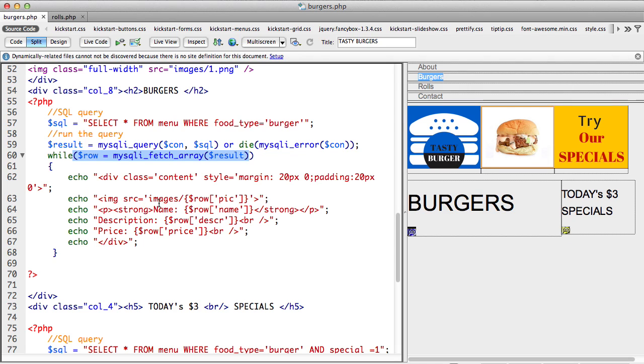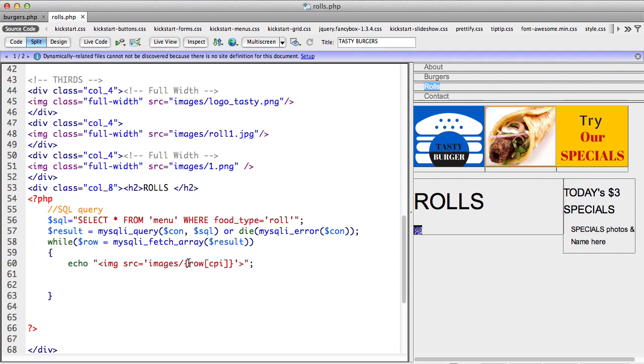And you can see same thing here, images source equal to images, and I've got curly brackets. If I don't put curly brackets, I can put a dot sign instead of a plus. But this is easier. You know how the plus was getting confusing in JavaScript? Here, wherever you need a variable, put the variable name and just put curly brackets around it. So let me see if just this line works. If this line works, I'll put all the other data.